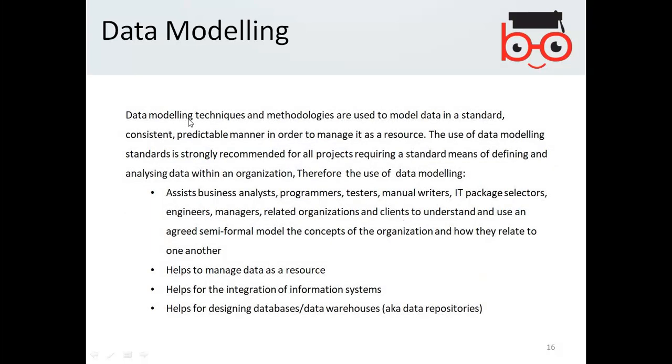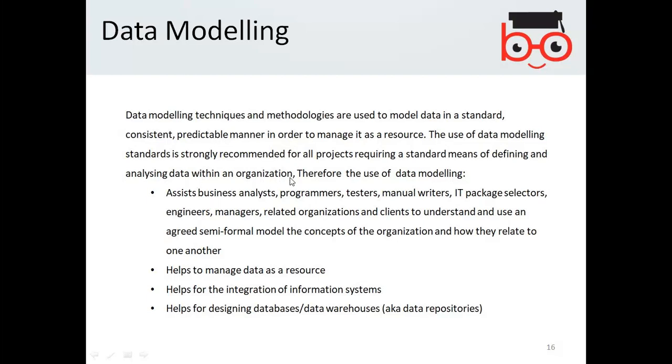The data modeling techniques and methodologies are used to model the data in a standard, consistent, predictable manner in order to manage it as a resource. So, the data is a resource that needs to be managed. The use of data modeling standards is strongly recommended for all projects requiring a standard means of defining and analyzing